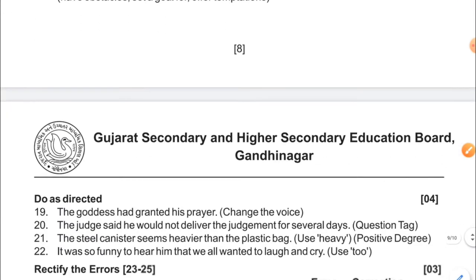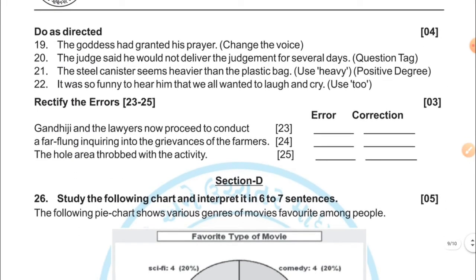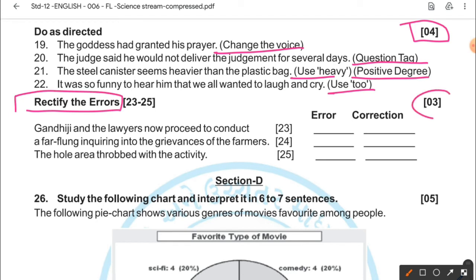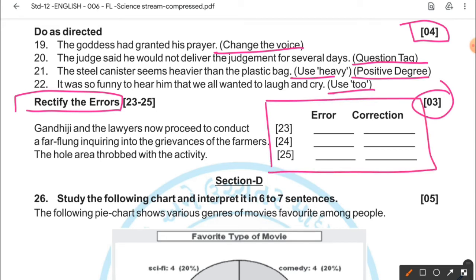Here we go. Next question is of do as directed, where 4 questions are there and the weightage is 4 marks. Here you have different grammar. Change the voice, question tag, use have, that is positive degree, and use to. Next you have rectification of error, and the weightage of this question is 3 marks. Remember, when you attempt this question, write only this much part, dear students, error and correction. Do not copy this part. So that's your grammar section, section C.